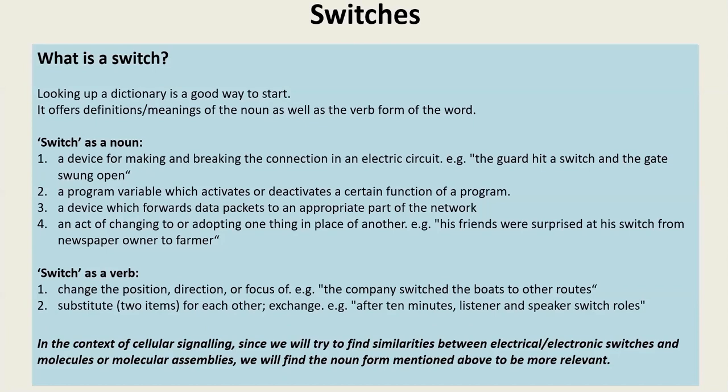There are two states of a process: a state when the process is not functioning or off, and a state when the process is functioning or on. Now, when the process changes from off to on or on to off, we say that the process is switching between the off and the on conditions.